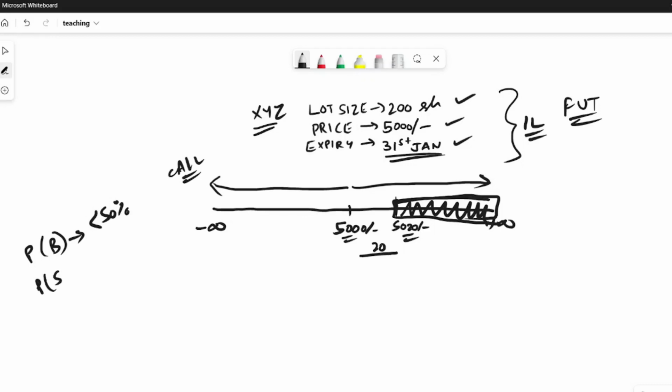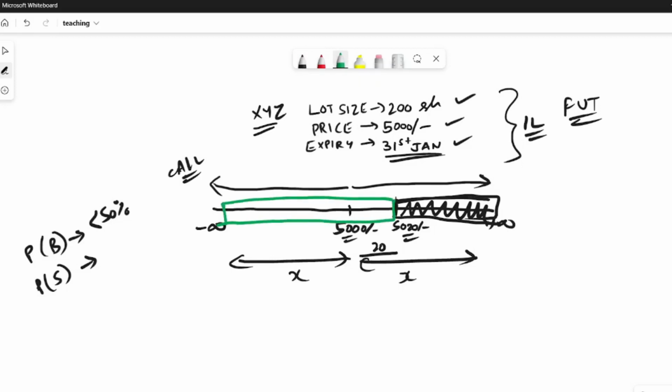Now let's calculate the probability of the seller. To calculate it, this was X and this was X. The seller would win in this scenario, right? This is the scenario where the seller is going to win. So the numerator is going to be this length, which is X plus this 20 rupees.